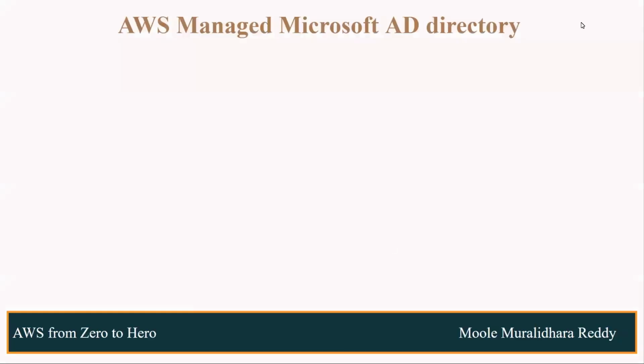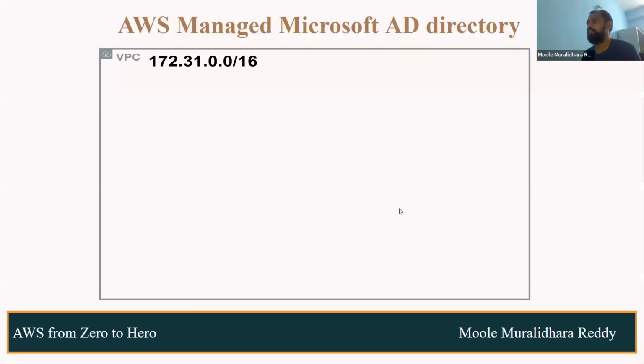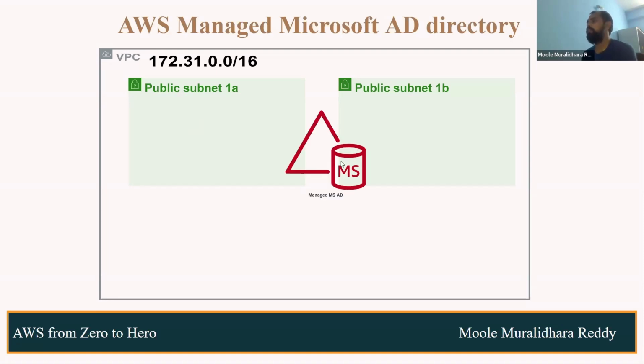Let's take an example. You have one VPC, say the 172.31 series. Inside the VPC, we have two public or private, app or data subnets. Any subnet is fine, but in real time we create private subnets only. You can choose two private subnets or public subnets, anything is fine. Then we will create the AD. When creating the AD, we will select these two subnets, the 1A and 1B subnets.